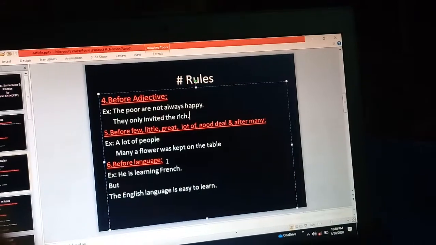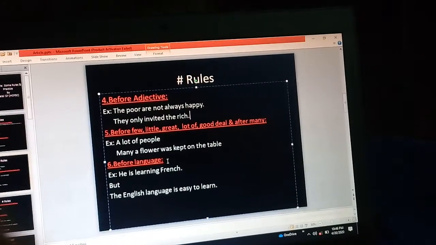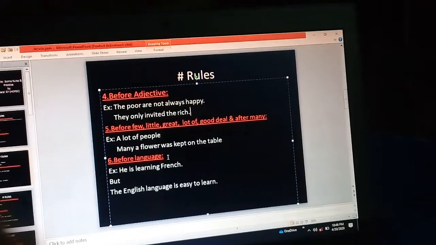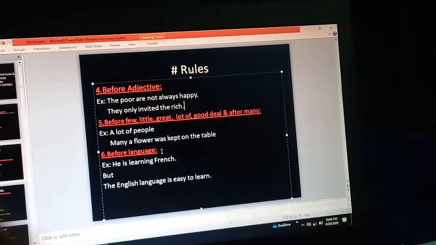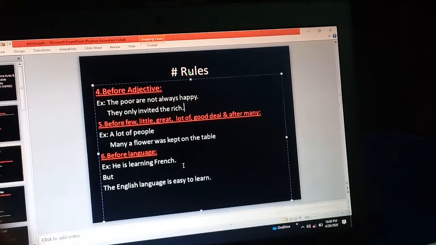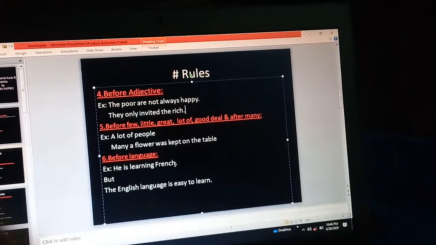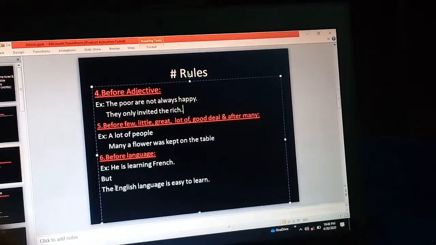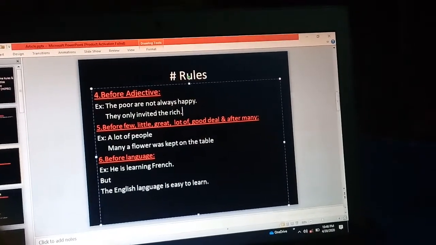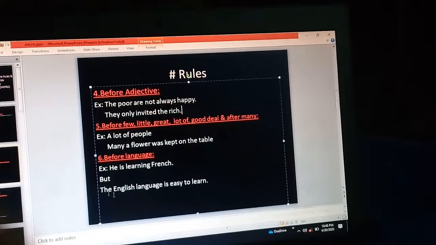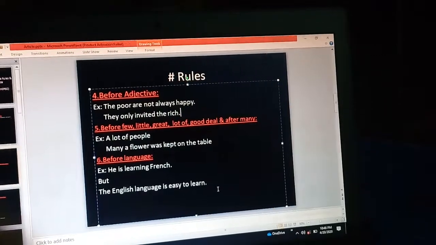Before language, I know that all of you know that before a language there will be no article, but we have to use the article when, he is learning French. French is the name of a language, so there will be no article. But when after the name of the language the word language is mentioned, then you must use the article the before it. The English language is easy to learn.